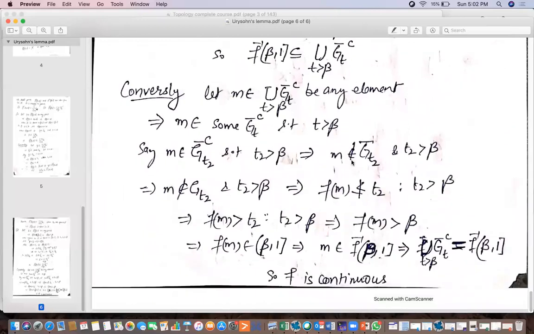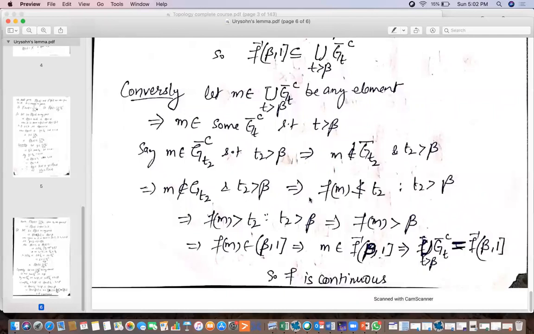Now this implies if M belongs to the complement of the closure of G_T2, M does not belong to the closure of G_T2, where T2 is greater than beta. Now if M does not belong to the closure of G_T2, it will not belong to G_T2 also, because G_T2 is contained in its closure. So M will not belong to G_T2, and T2 is greater than beta.